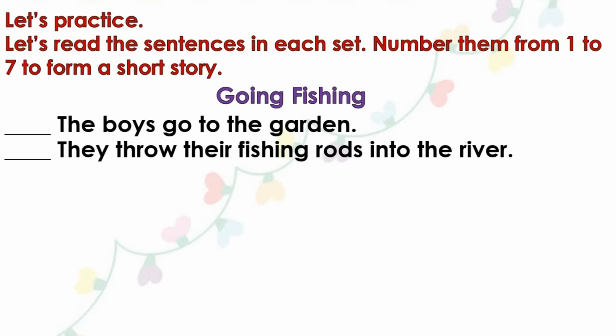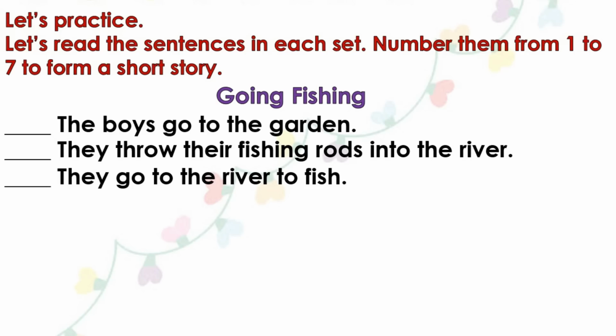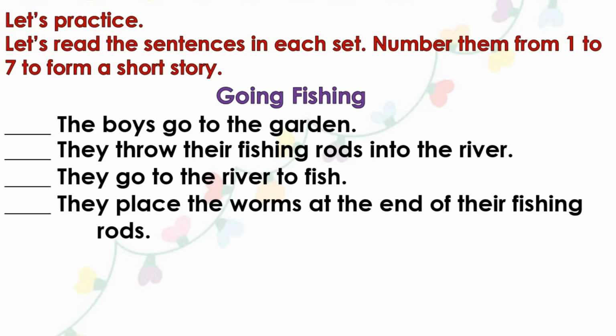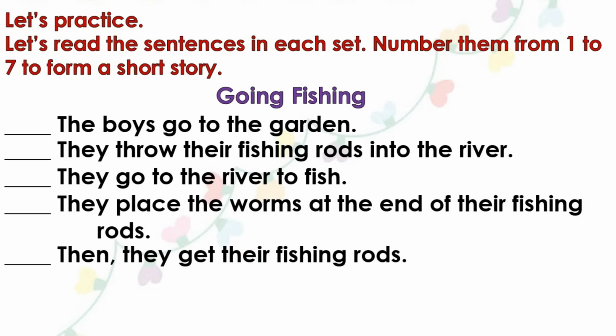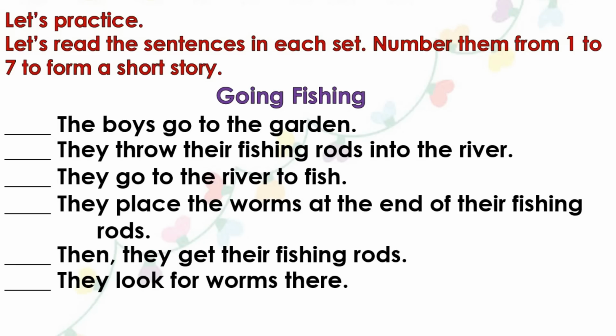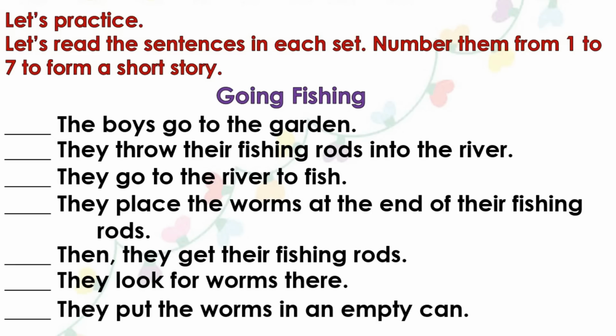They throw their fishing rods into the river. They go to the river to fish. They place the worms at the end of their fishing rods. Then they get their fishing rods. They look for worms there. They put the worms in an empty can.